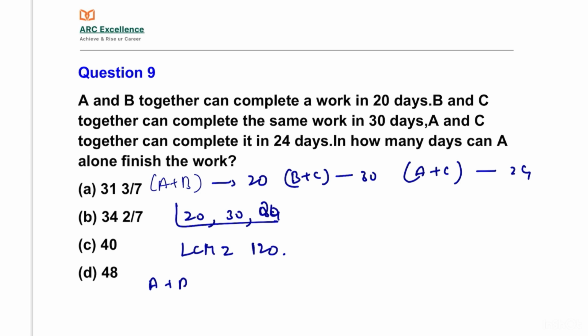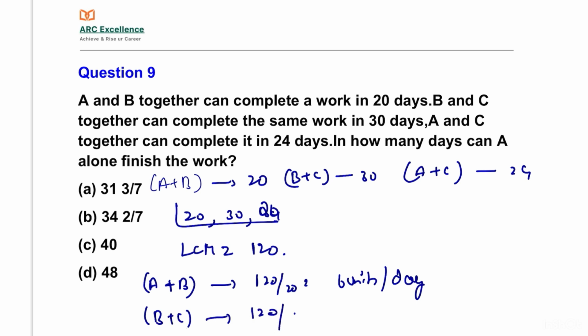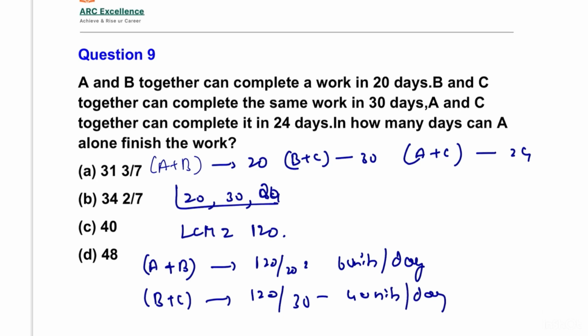So, A plus B completes 120 by 20, that is 6 units of work per day together. B plus C is equal to 120 by 30, that is 4 units per day. Then A plus C is equal to 120 by 24, that is equal to 5 units per day.